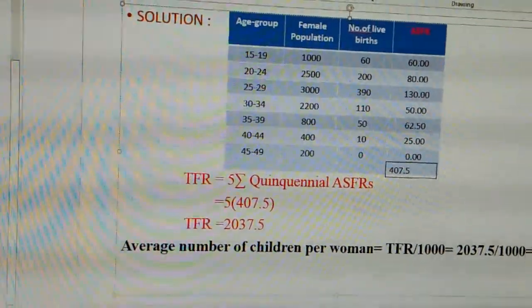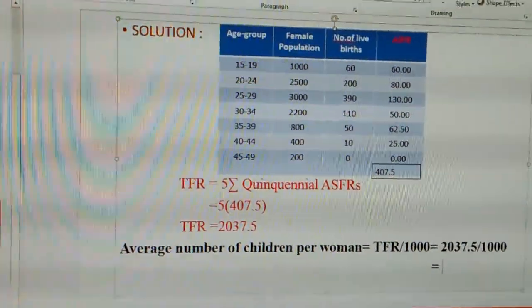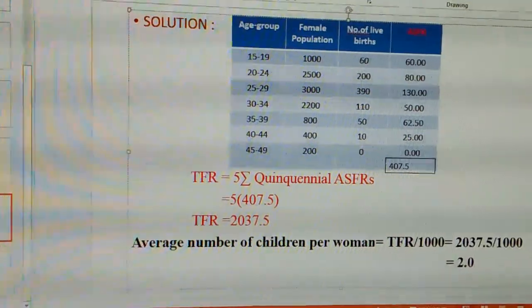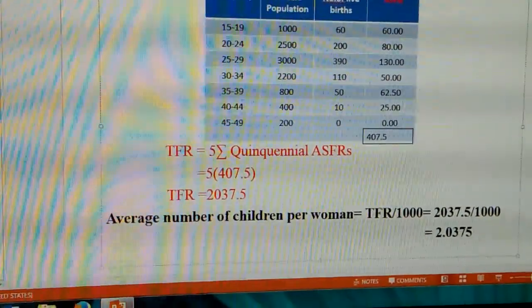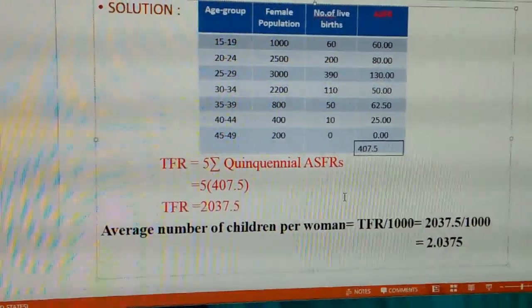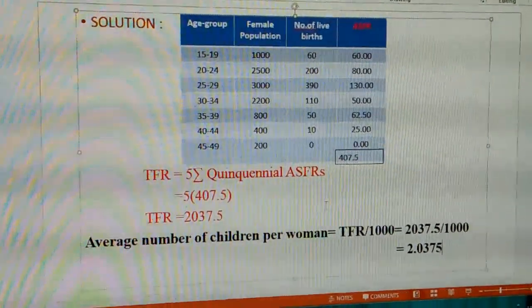So the answer is 2.0375. So this is the average number of children per woman which is calculated for the given data.